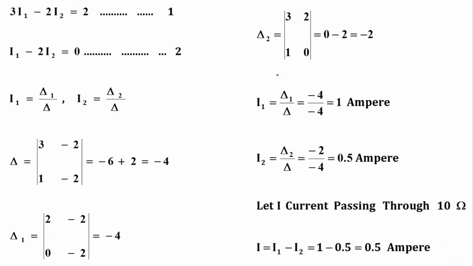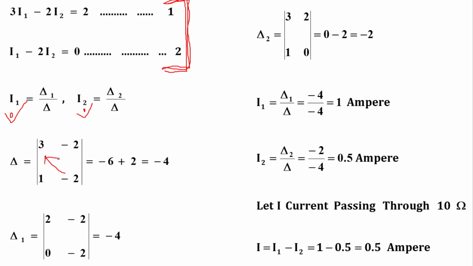From these two equations we have to find the values of currents I1 and I2. You all know that based on Cramer's rule, I1 is equal to delta 1 by delta, and I2 is equal to delta 2 by delta. Delta is nothing but the coefficients from the left-hand side of the equations: 3, minus 2, 1, minus 2.